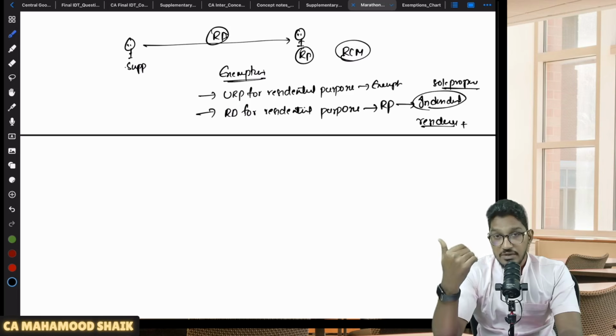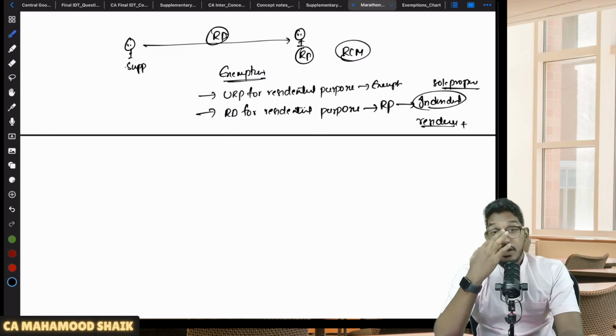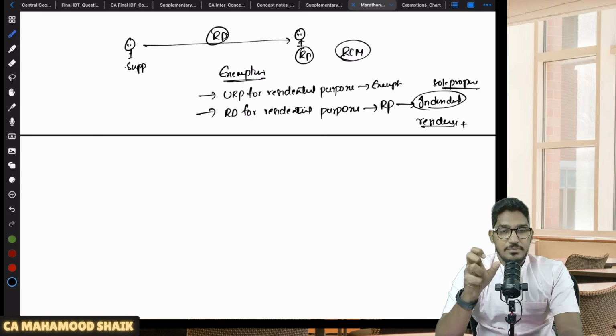That I am using it for shelter purposes. That's why there also it is exempted. Sir, what if a company which is a registered person has taken one 2 BHK flat on rent where the company's guest will stay there? Will it be taxable? Yes. Will it be covered under RCM?